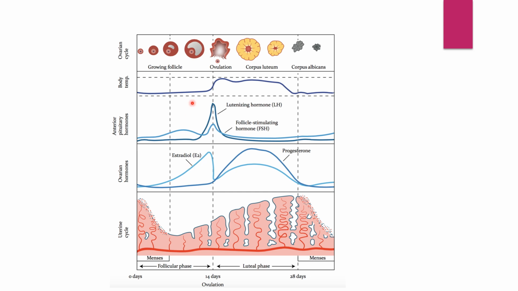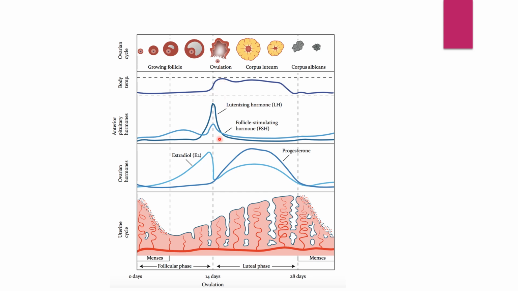Next, what happens before ovulation? Estrogen level is increased because of the FSH increase. At the same time, the ovum starts coming out of the Graafian follicle on the 14th day, which is called the ovulatory phase. That is, ovulation is the time when the Graafian follicle totally disrupts and bursts open, giving rise to the ovum.